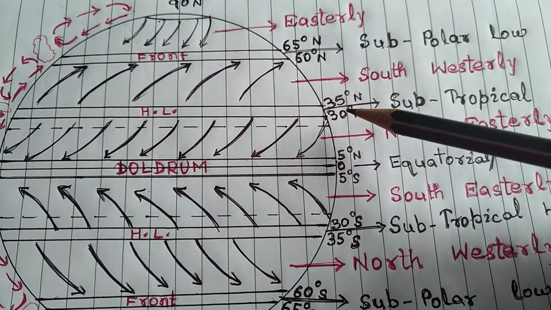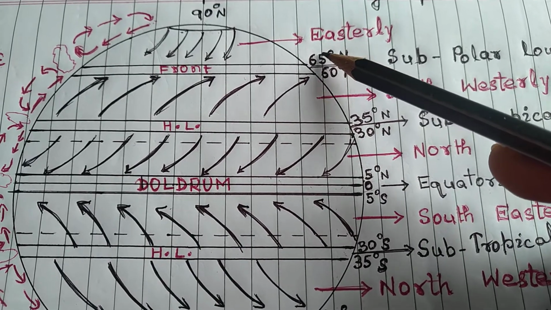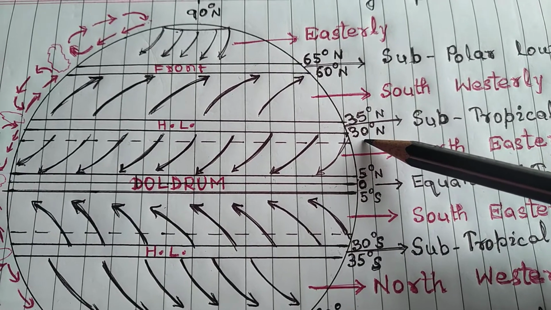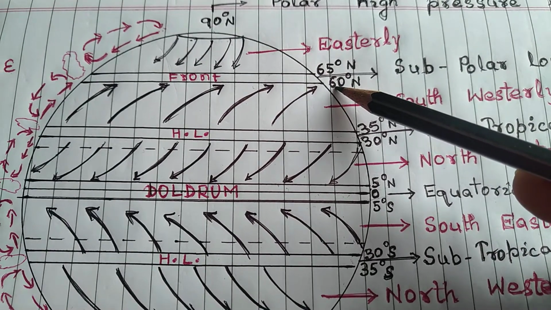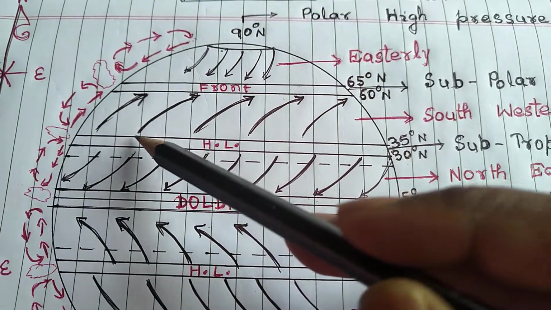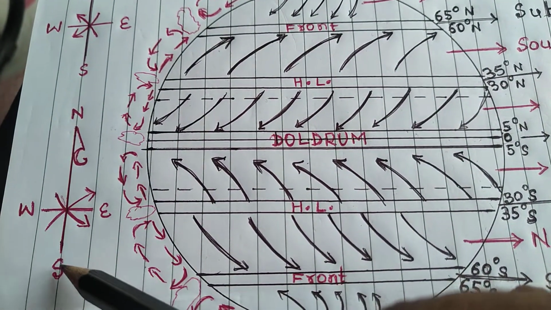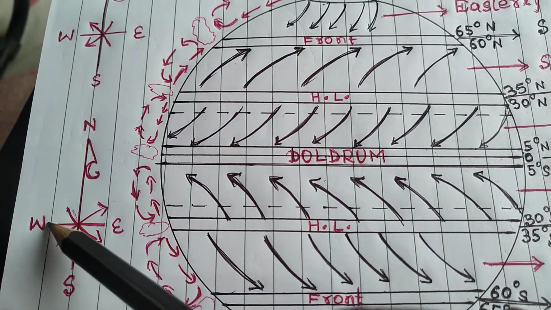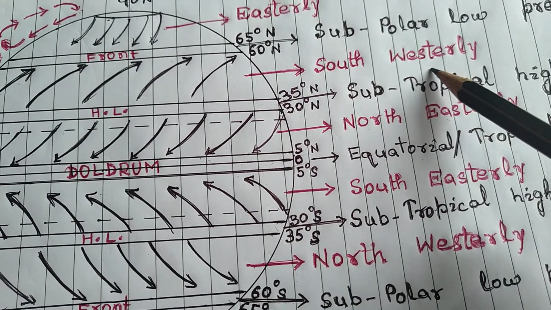In the north, between 30 to 35 north and 60 to 65 north, it is known to us that 30 is the high pressure belt and 60 is the low pressure belt. So again wind is blowing from high pressure to low pressure in this direction. Which direction is this? It is moving from the southwest, as shown over there. So the name of the wind will be southwesterly.